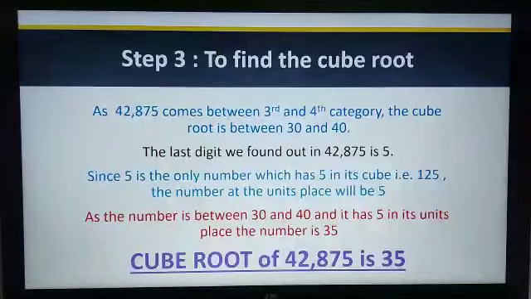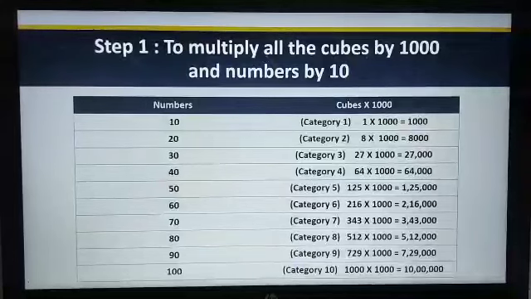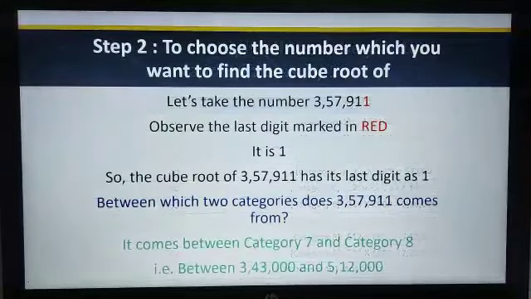Let's see one more example. Step 1 for the second example is the same. Multiply all the cubes by 1000 and numbers by 10. Step 2. Choose the number which you want. Let's take the number 357,911. Observe the last digit marked in red color. It is 1. So the cube root of 357,911 has its last digit as 1.